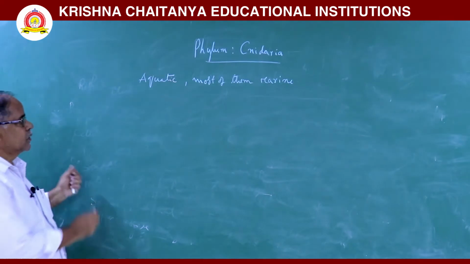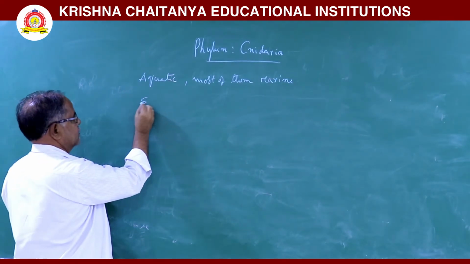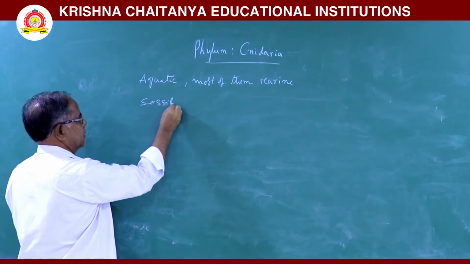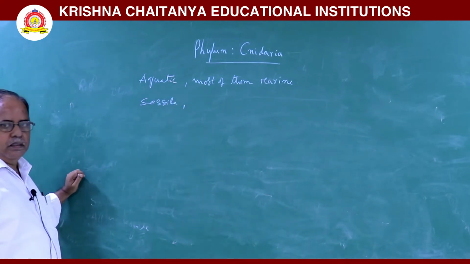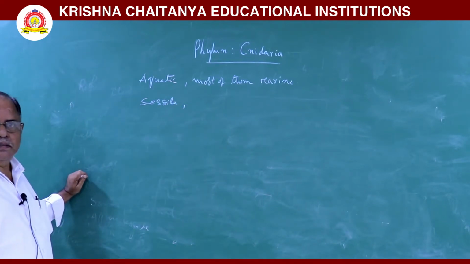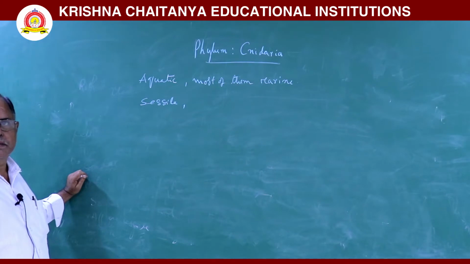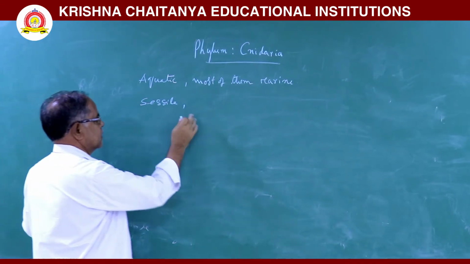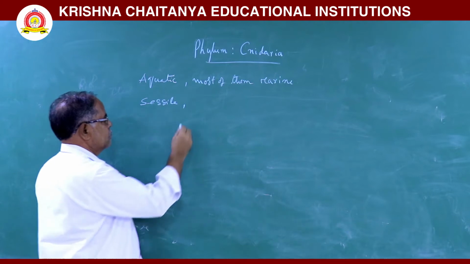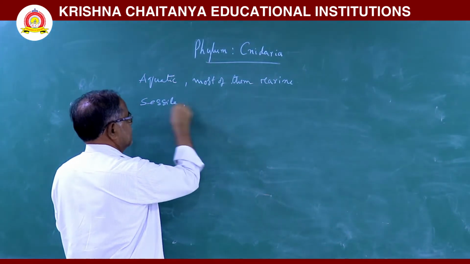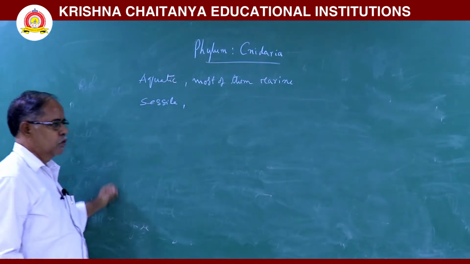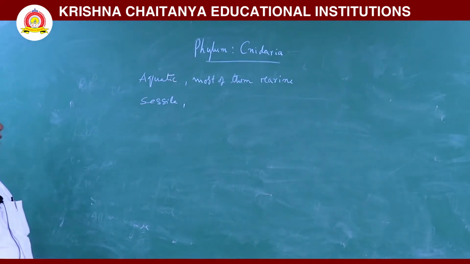Next, some are sessile. Some are pelagic animals; they move from one place to another.